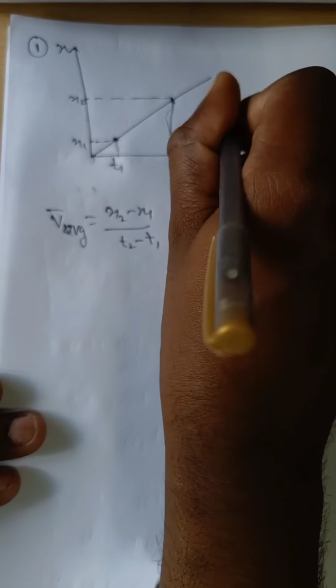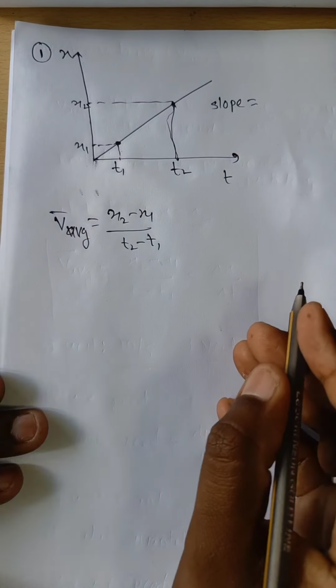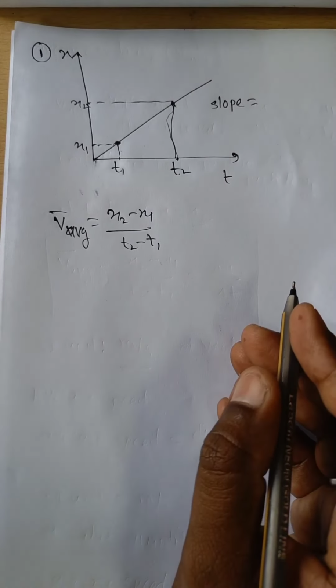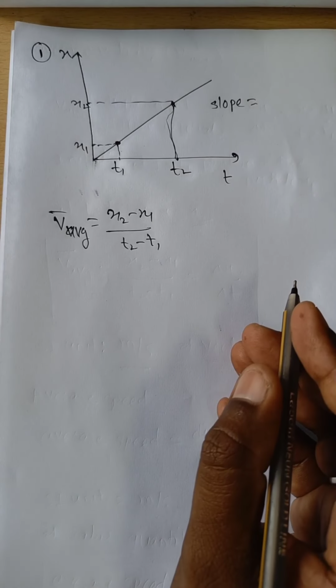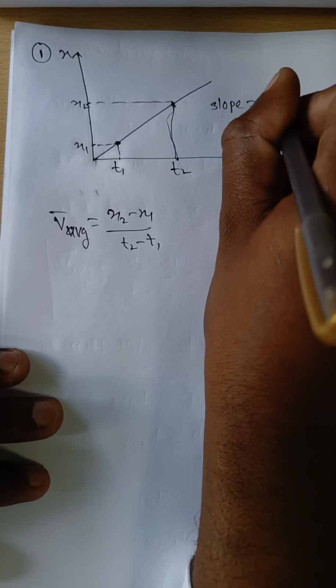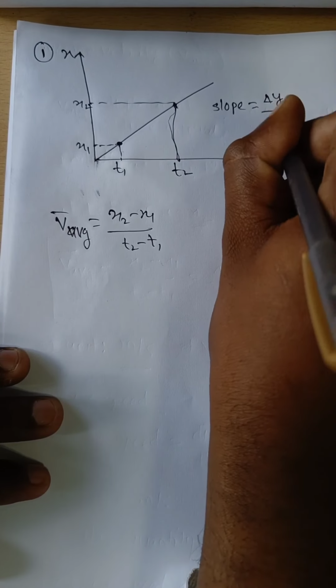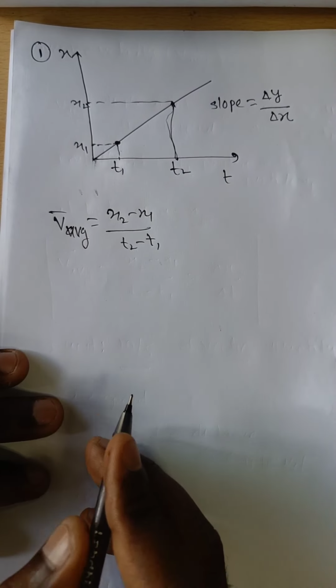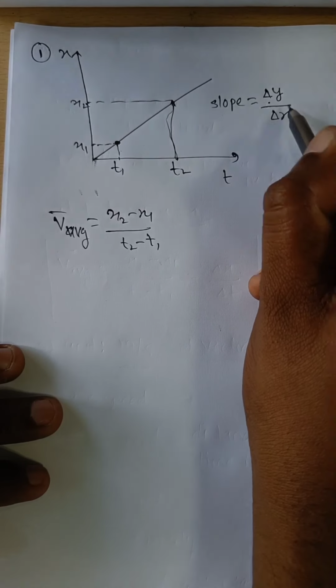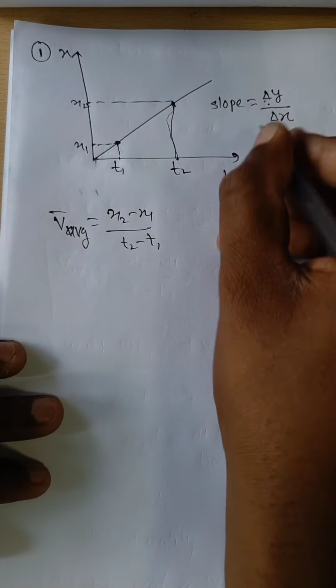Now by using the xt graph, find out the slope. What is meant by slope? Slope is nothing but change in y coordinate divided by change in x coordinate, that is delta y by delta x.